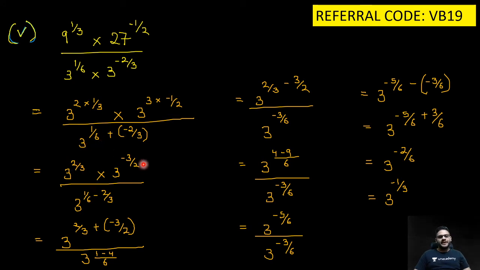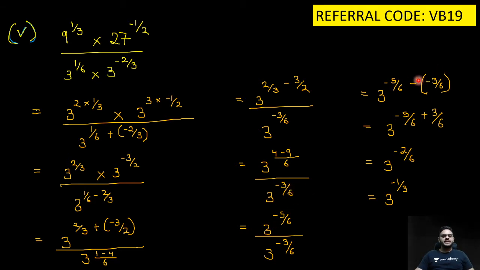So now, when you solve this, you get this. After this, again in the numerator, the bases are same, so you can again add them. So when you add them, you get such an equation. After that, take LCM. 2 2s are 4, 3 3s are 9, and multiply the denominators with each other. So you get 6. Post that, what you have to do? After taking LCM, you get the powers. Now, again, there's a division between the numerator and the denominator. Of course, a fraction has a division.